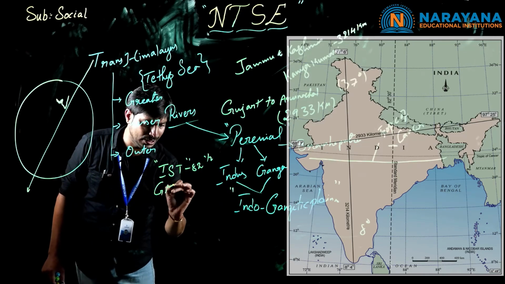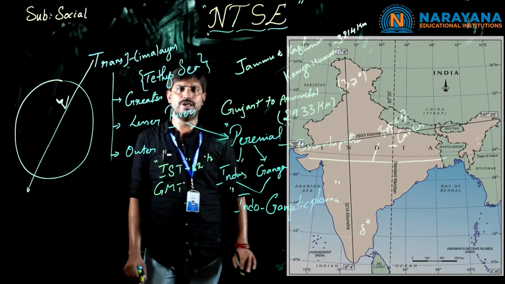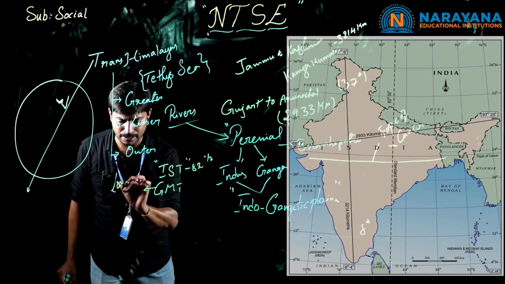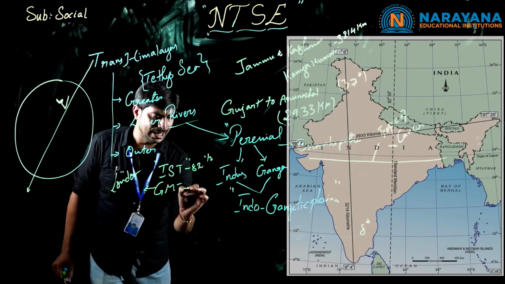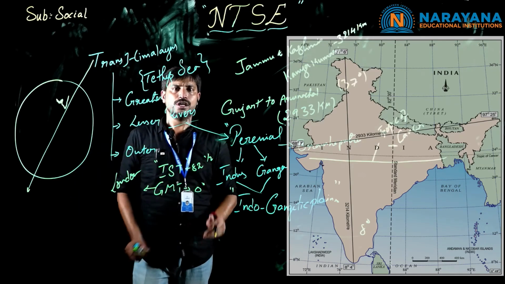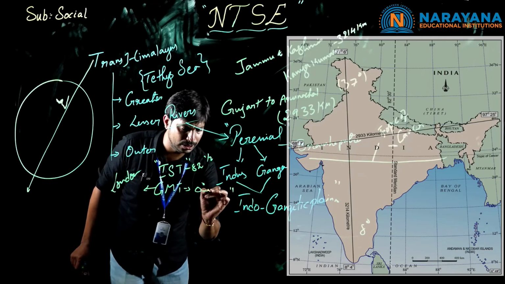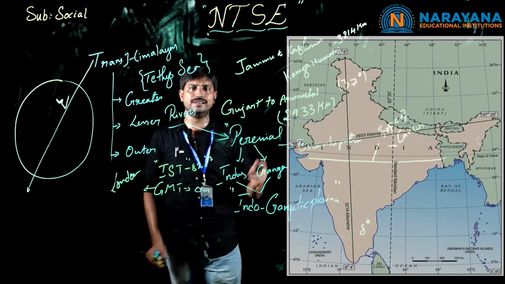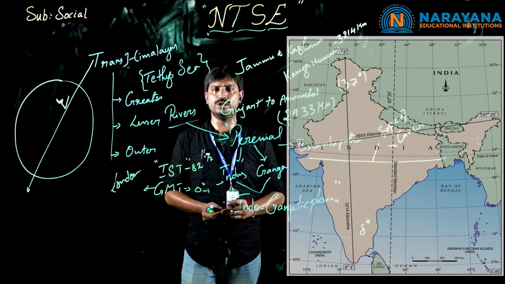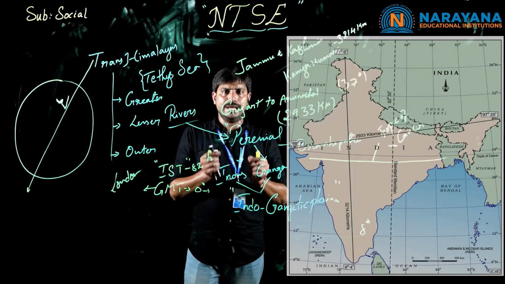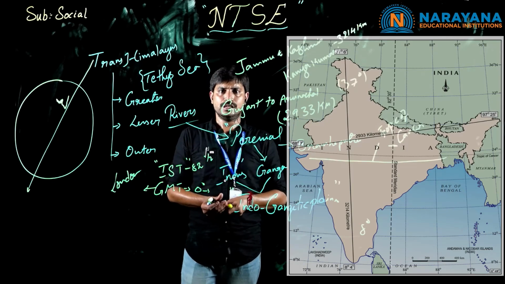And the next one is about GMT, Greenwich Meridian Time. Greenwich Meridian Time has been taken from London, and it has been treated as 0 degree longitude. If we move east from the GMT, the time is going to increase, and if we move towards west, the time is going to decrease. Clear, children? So, these are all the major important points of today's class.